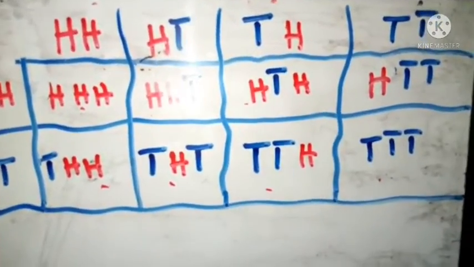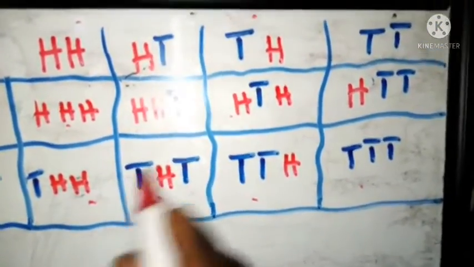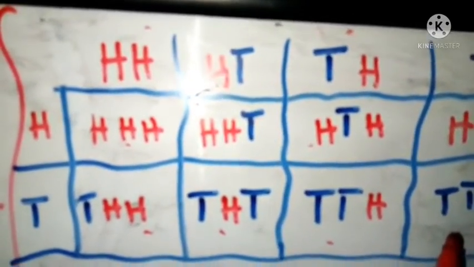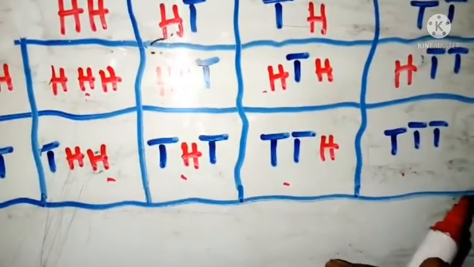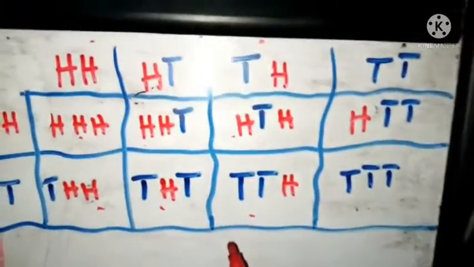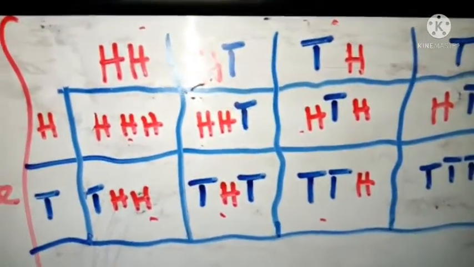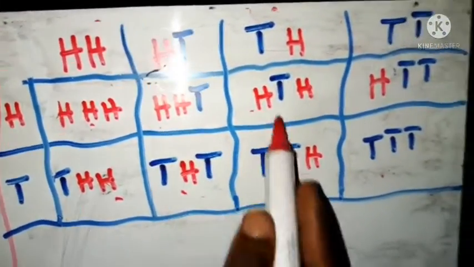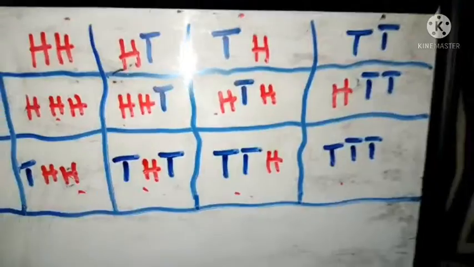Okay, now let's answer the question. So what is the name of this? This will be the name of the sample space, right? So this is the sample space that we are talking about. Meaning that this is where we are going to select what we are looking for, right? So how many are they in all? Can you say that they are 8, right? 1, 2, 3, 4, 5, 6, 7, 8. In all they are 8.